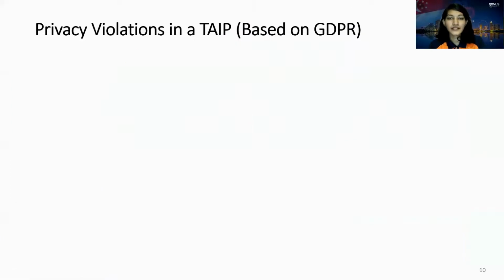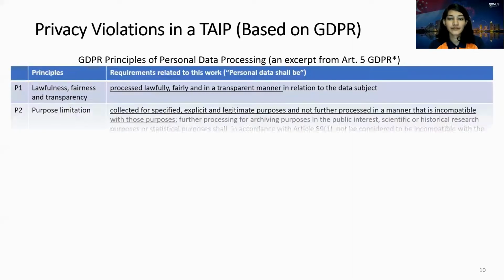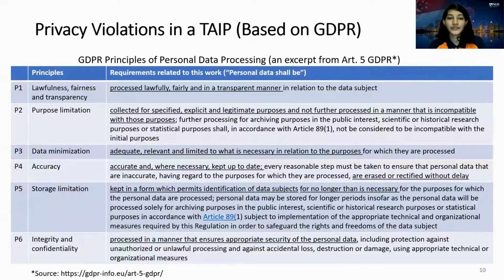We first characterize privacy violations in a TYP. We refer to GDPR, the General Data Protection Regulation, since there is a lack of existing documentation or guidelines for data privacy of TYPs. Article 5 of GDPR, which is on personal data processing, lists 6 principles. These include that data should be processed lawfully, fairly, and in a transparent manner.